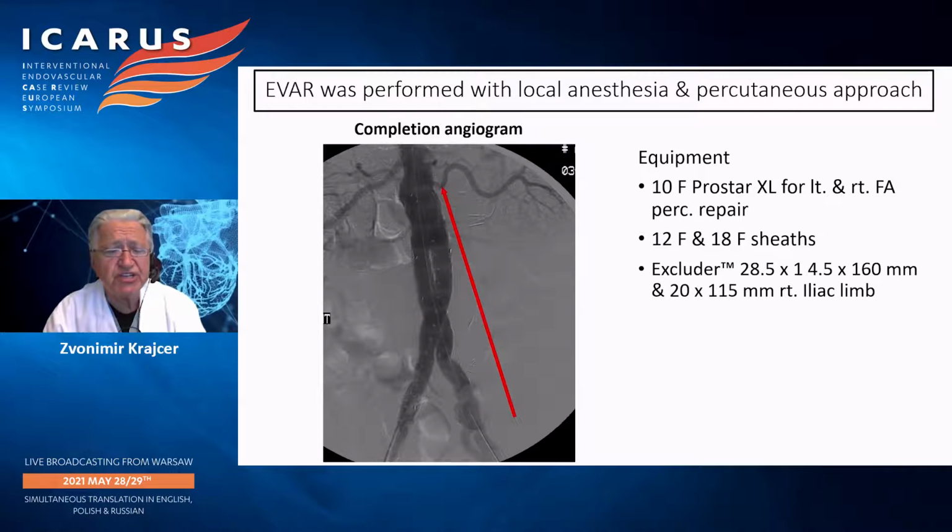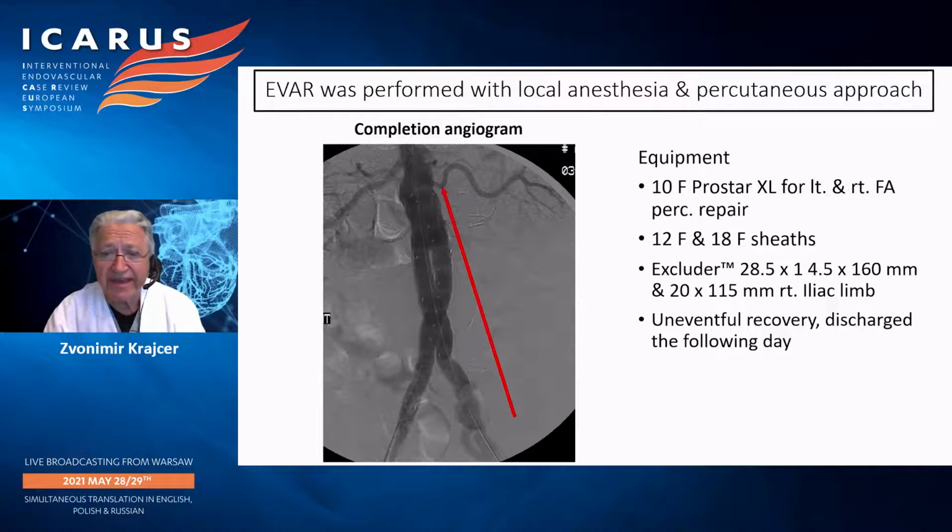We can see the completion angiogram on the left-hand side, where the red arrow shows a preserved accessory left renal that supplied close to 50% of the renal parenchyma, and the stent graft was well positioned, and there was no evidence of endoleak. He had, at that time, an uneventful recovery, and he was discharged from the hospital the following day.